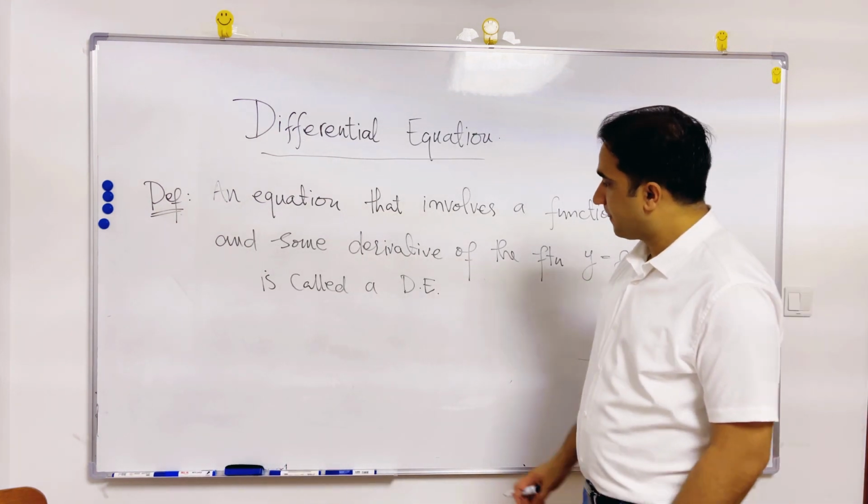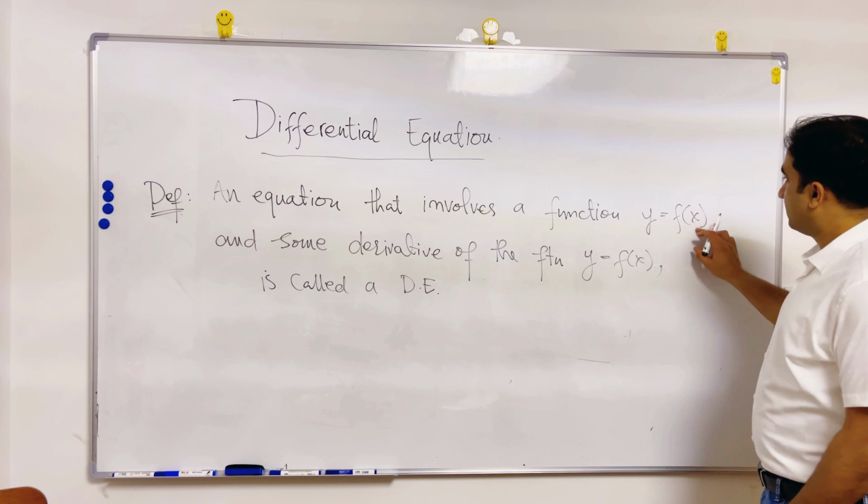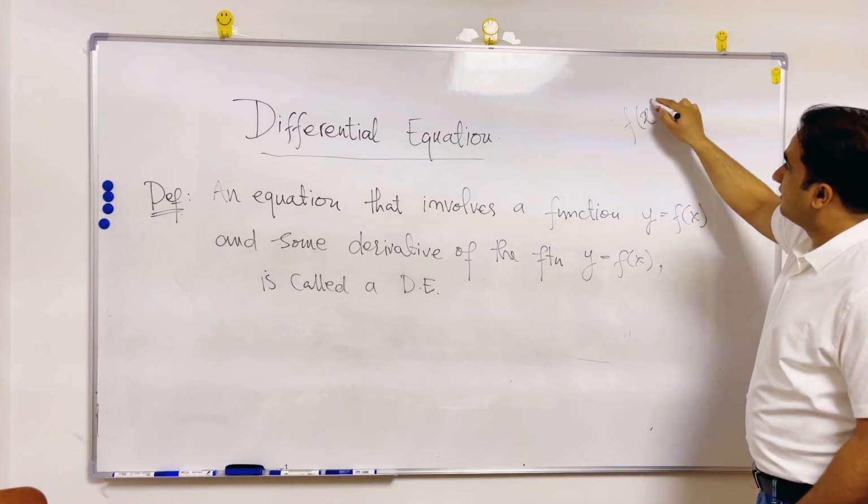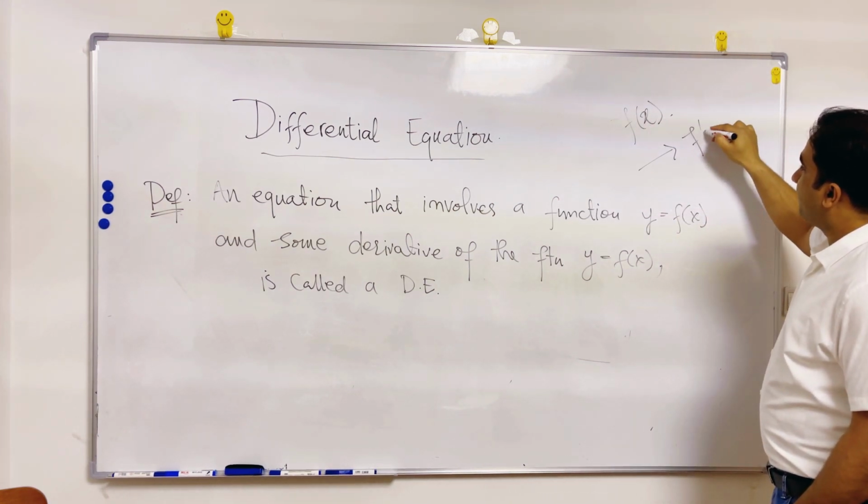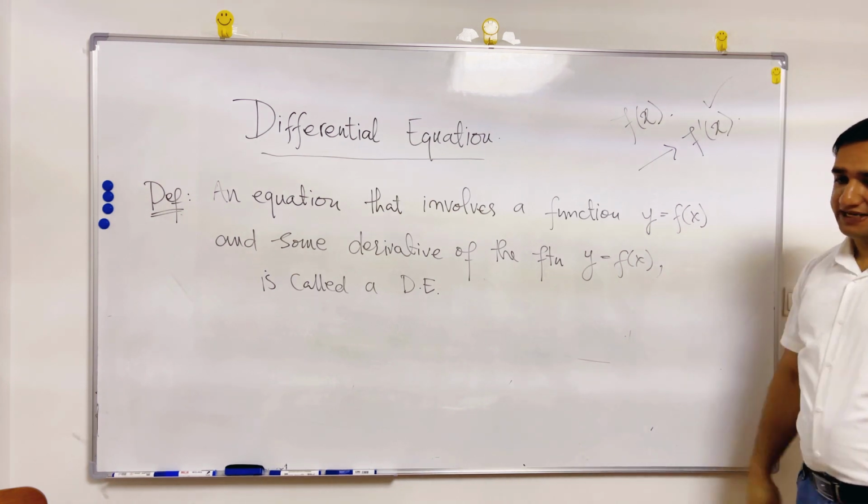So if f of x is a function, then f dash of x is the derivative.